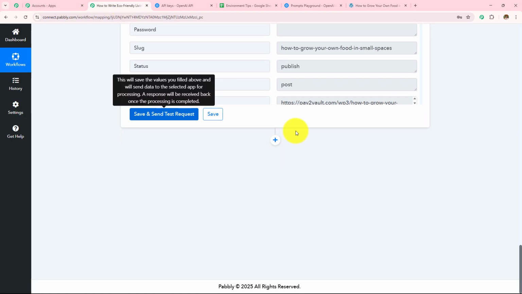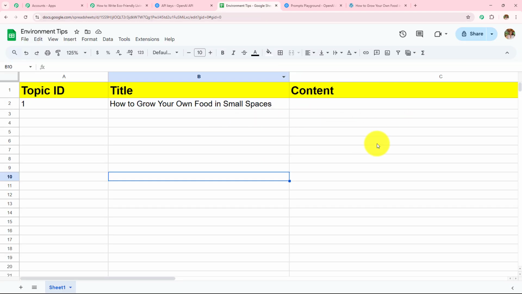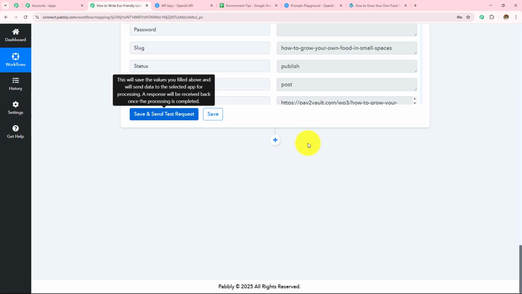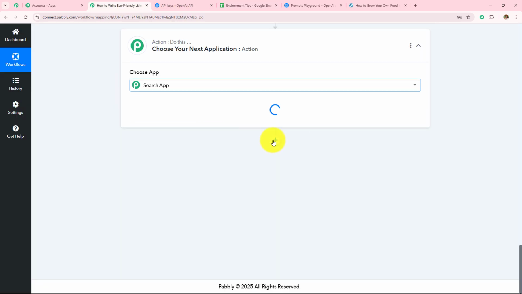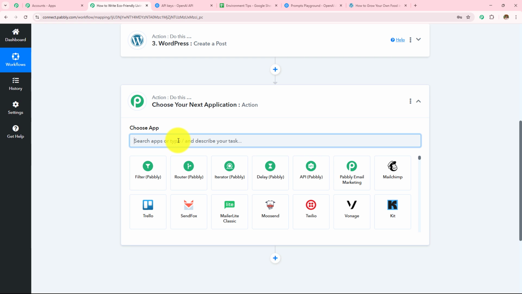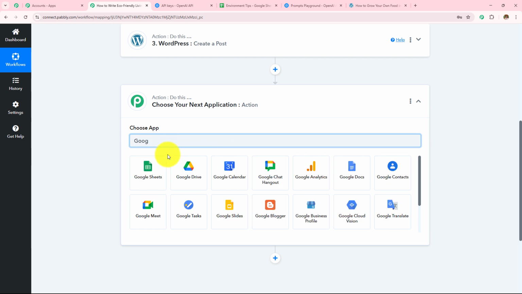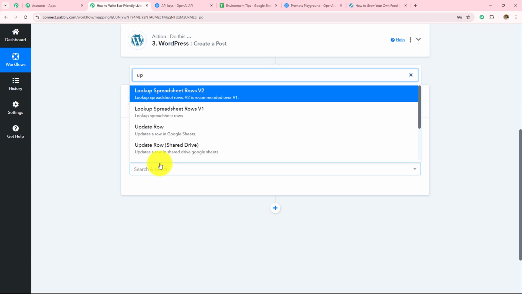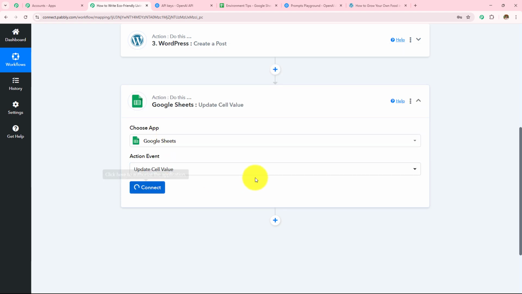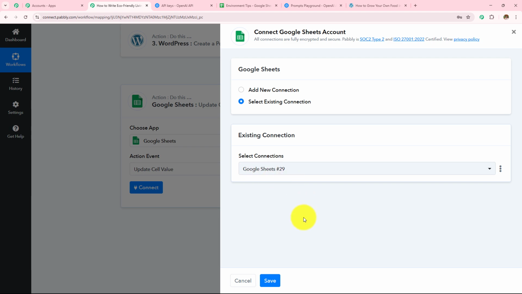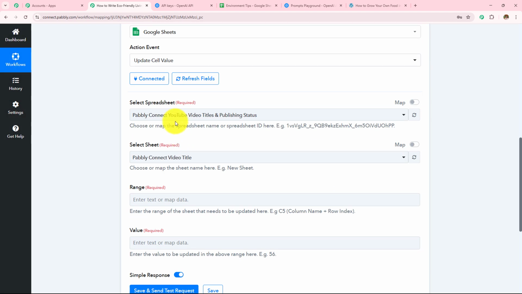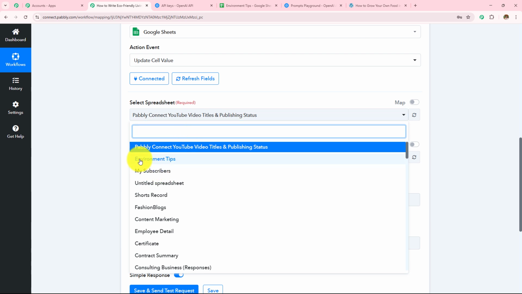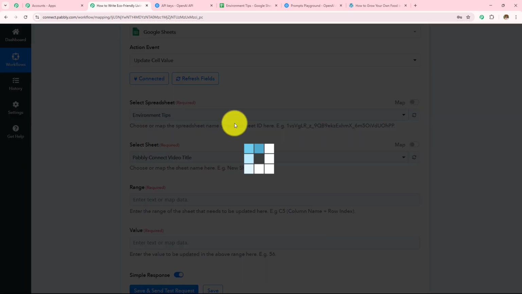Now if you want to add the same content in your Google Sheets spreadsheet, you can do this, otherwise you can skip this step. I'm going to add this, so I'm going to click on this add action step button and then search for my action application, which is Google Sheets. In my action event I'm going to select update cell value and then click on connect. As I already have an existing connection, I'll go with save and then I'm going to select my spreadsheet. The name of my spreadsheet is environment tips.